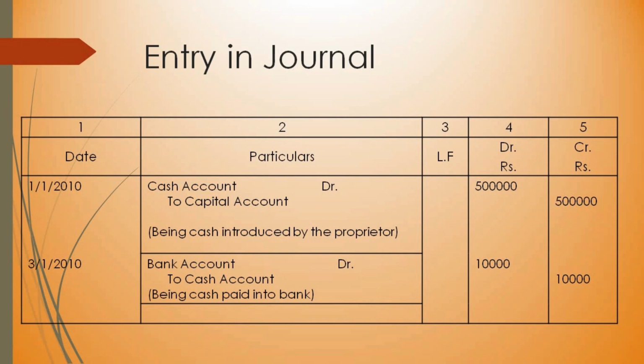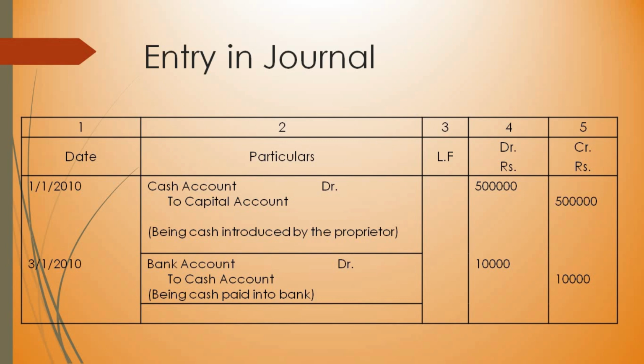In the next line, leaving some space, starting with the word to, you write the other account, that is capital account, the account to be credited. And in the credit column, you enter the amount of the transaction.